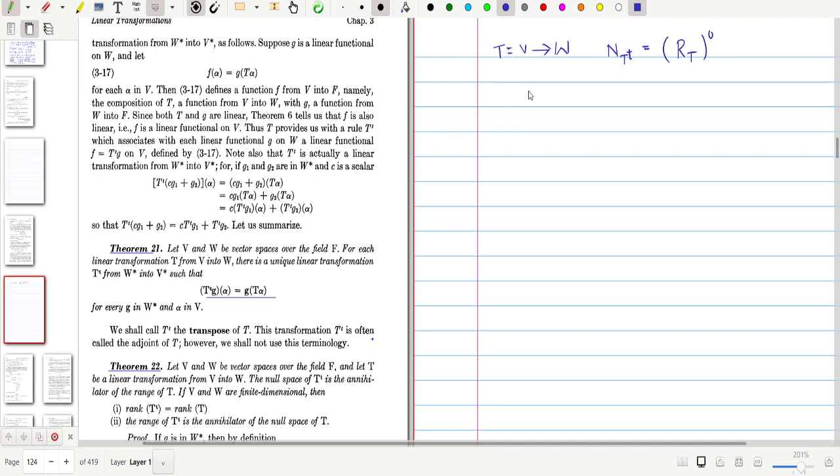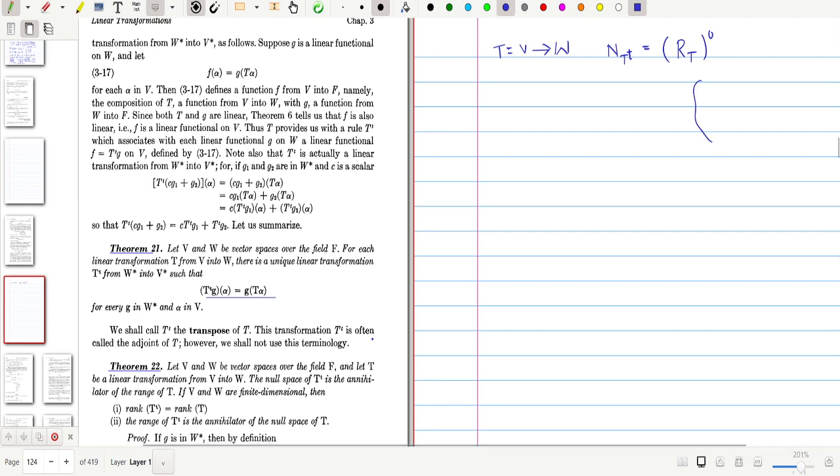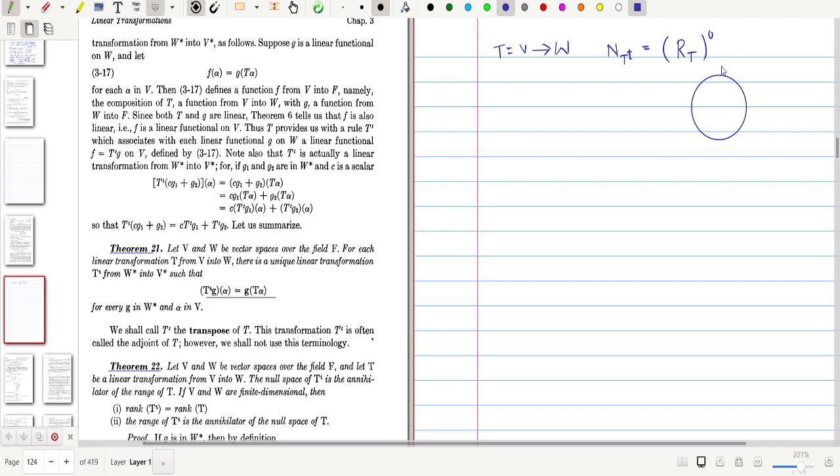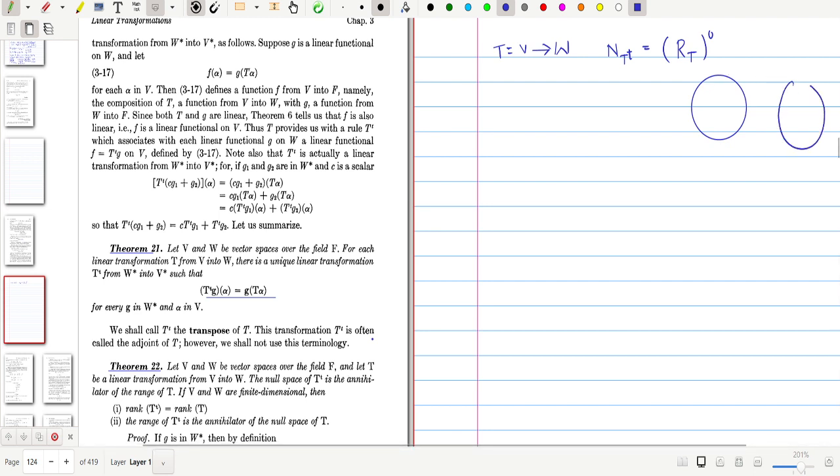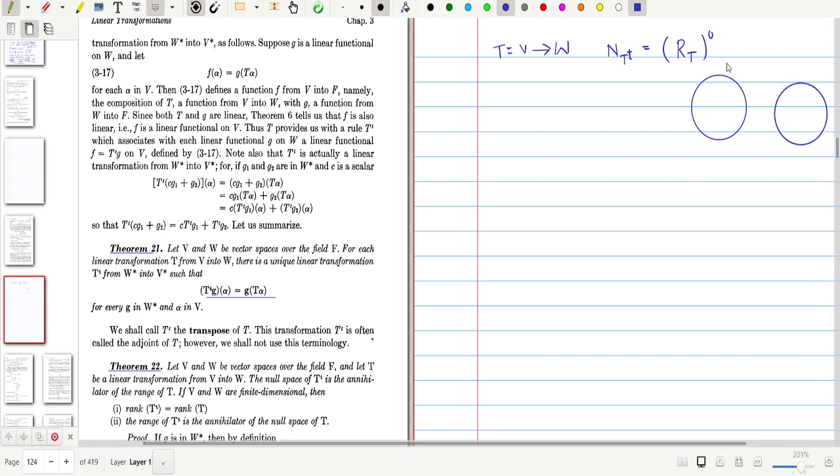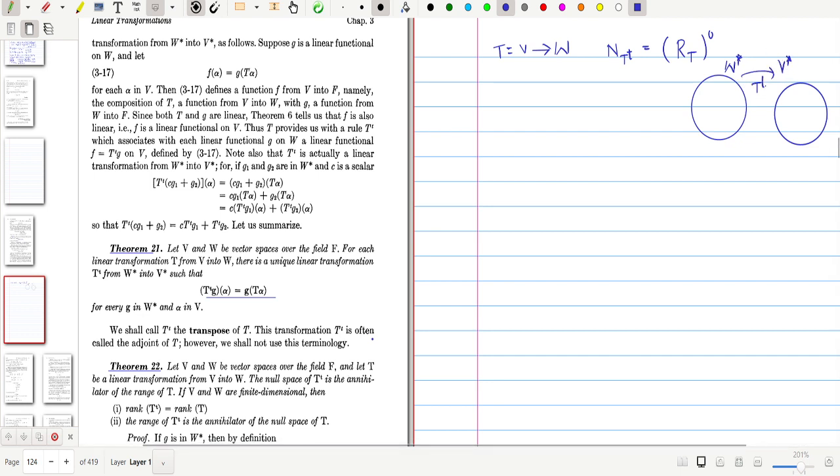First we understand what is this N(T). T transpose is a function from W star to V star. So this is a linear transformation, and the null space of T transpose is a subspace of W star.